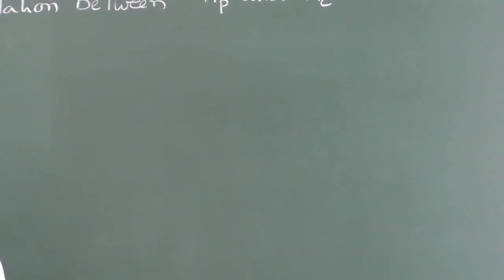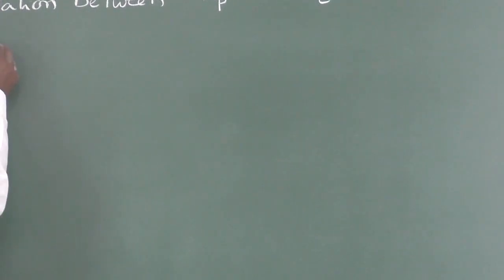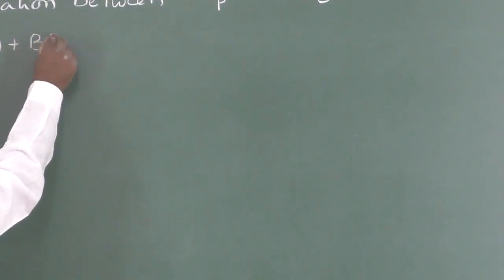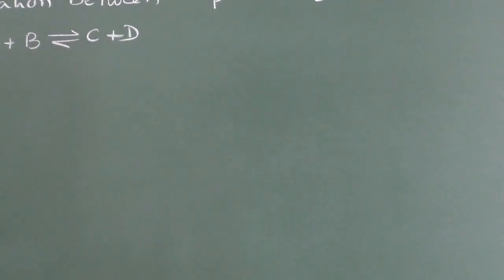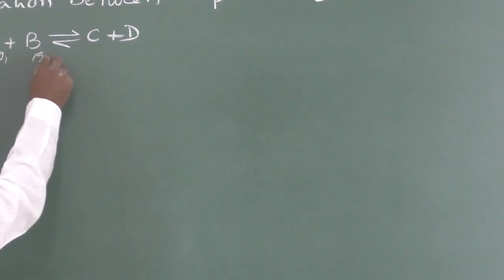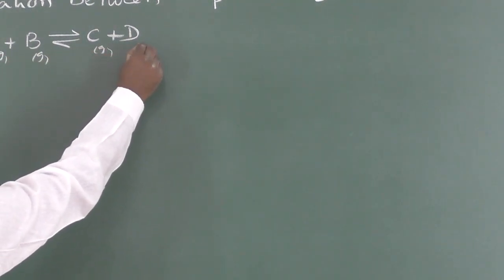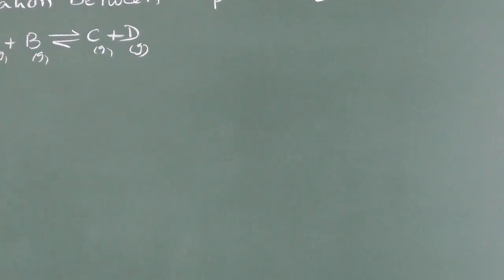Relation between Kp and Kc. For the same reaction, for example, if you take A plus B reversibly gives C plus D, if they are gases, we can express the equilibrium constant with respect to molar concentrations as well as with respect to their partial pressures also.